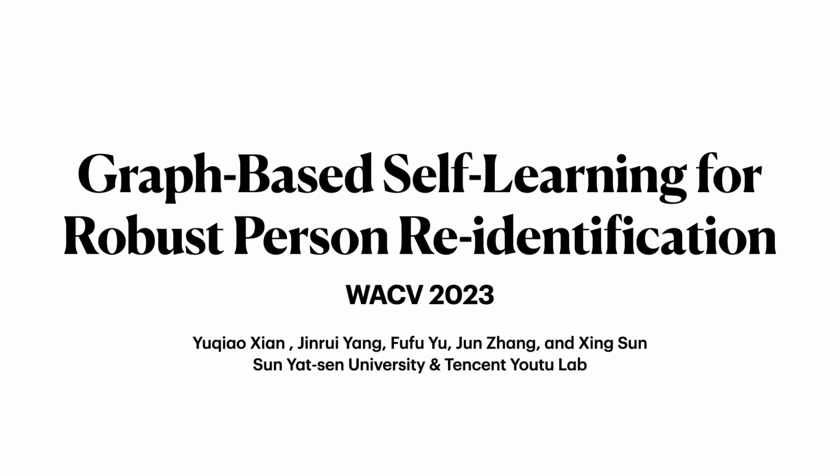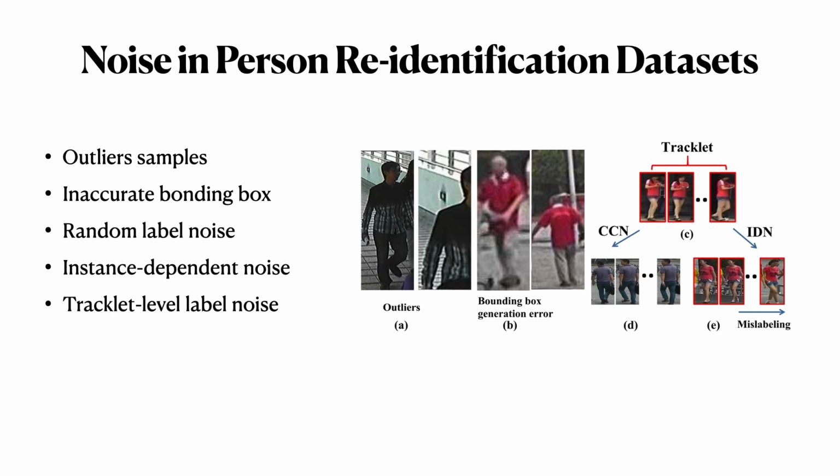I am glad to present our paper, Graph-Based Self-Learning for Robust Person Re-Identification, at WACV. This work was done when I was a research intern at Tencent U2 Lab. In this work, we focus on addressing the label noise problem in person re-ID.